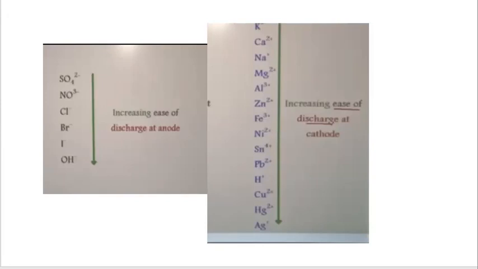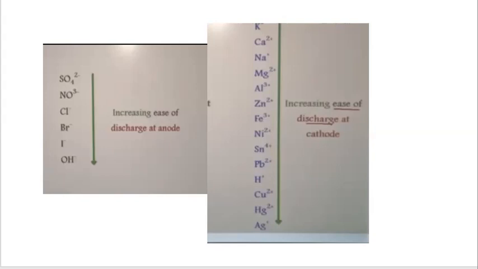But one thing very important which I want to tell you: there are two very important factors which you should know about. Either the concentration of the ion affects the discharge of the ions, or the position of the ions in the series also affects it.